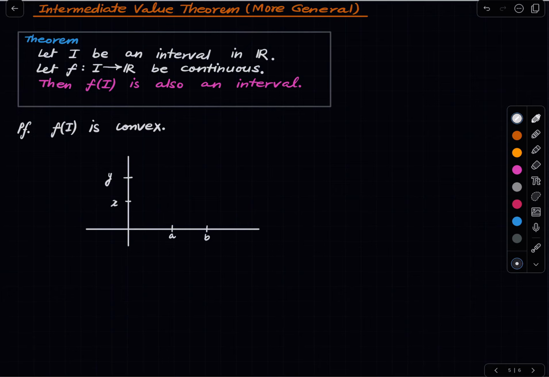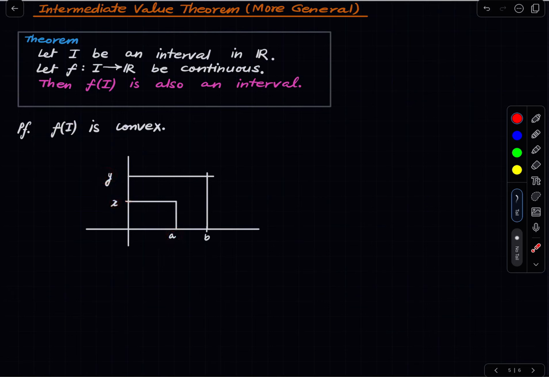Since x is in f of I, x is equal to f of a for some point a. The figure is going to be horrible. Yeah, this will have to do. So choose 2 points x and y in f of I. We want to show that this entire closed interval is there in f of I. Now, let's say x is f of a and y is f of b.